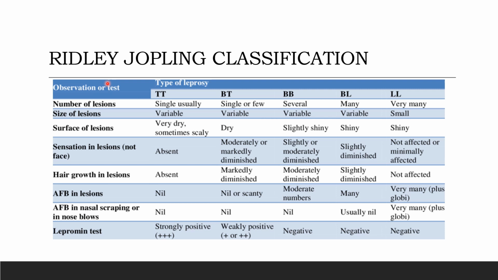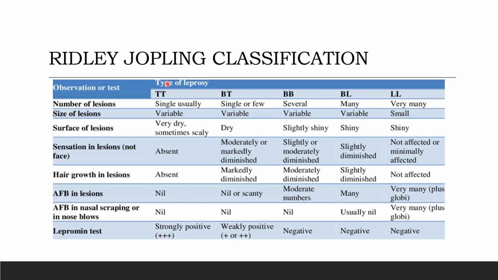According to Ridley-Jopling classification, the number of lesions present in polar tuberculoid would be single usually. The size of the lesion would be variable, surface would be very dry, sometimes scaly. There would be absent sensations. There would be absent hair growth. Acid fast bacilli would be nil. In nasal scraping, it would be nil. Lepromin test would be strongly positive.